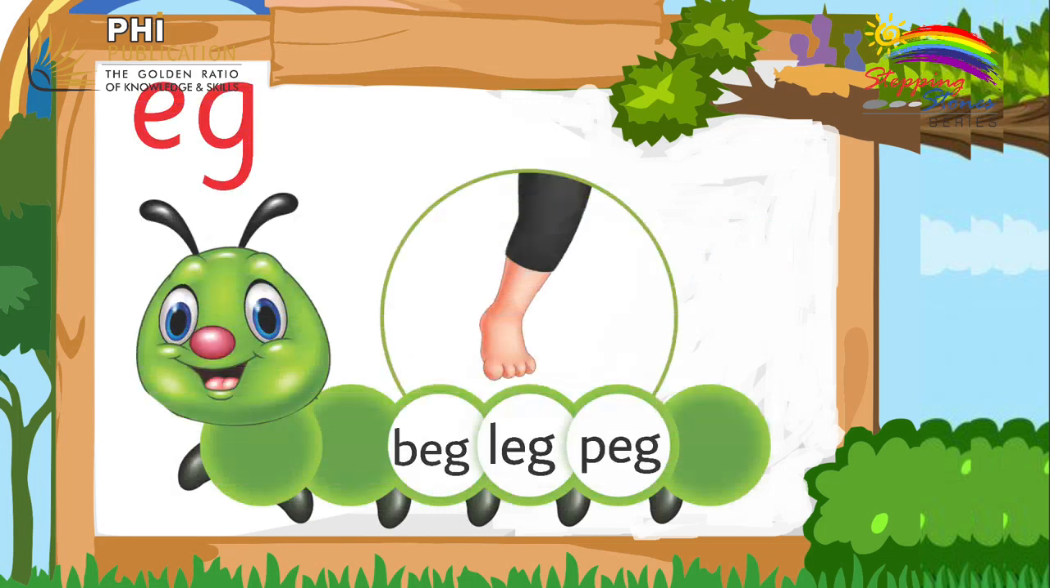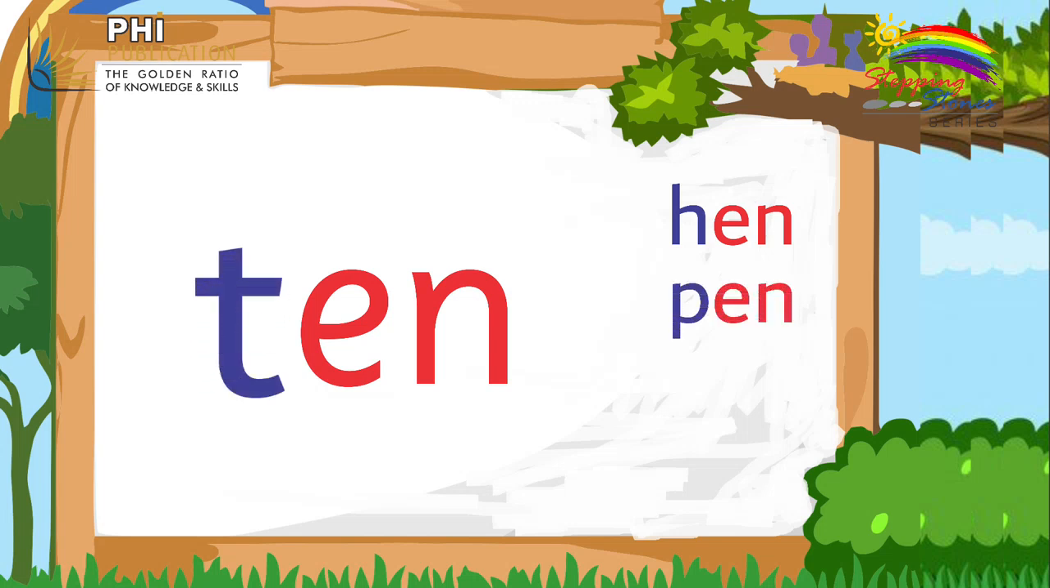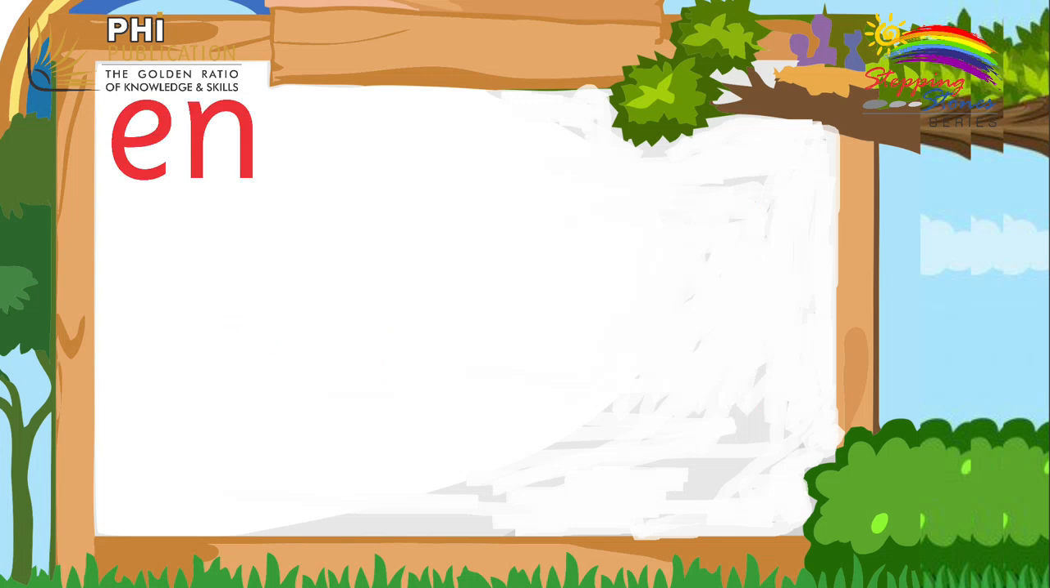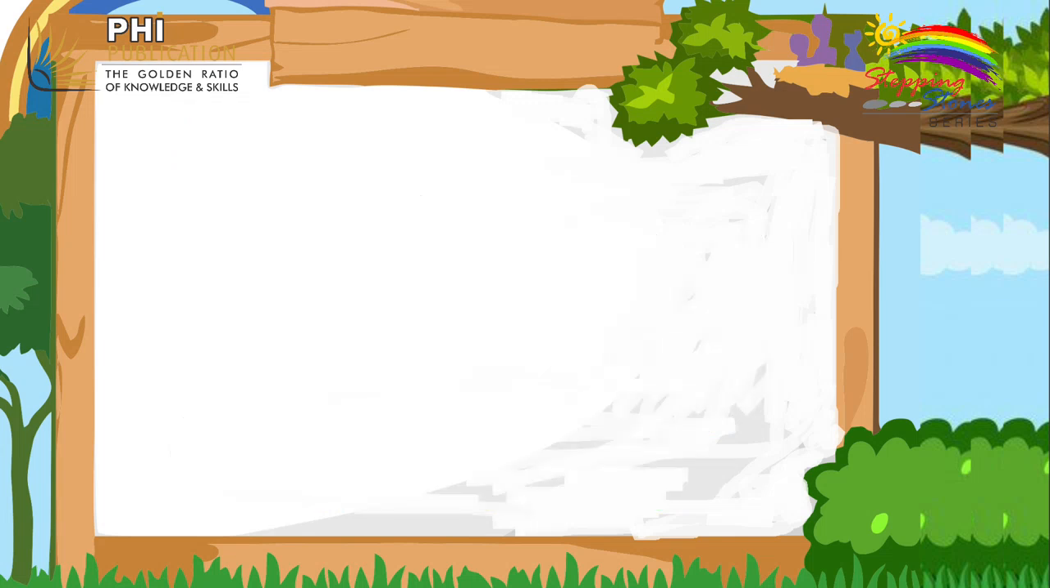Very nice. Now look, what is this? N. Let's write h before that. H n, hen. P n, pen. T n, ten. Say it again. Hen, pen, ten.